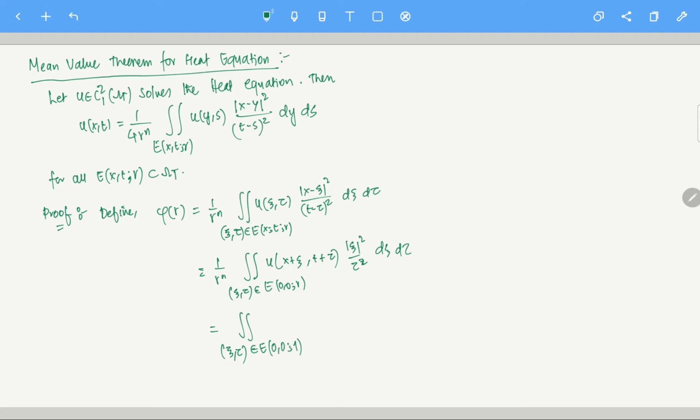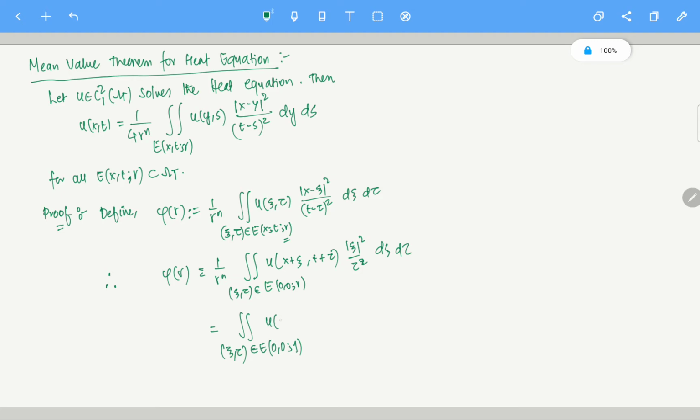Now I will explain why we suddenly see this. Basically, if you remember, in the case of Laplacian also, we started out with phi of r, defined it, and after that we looked at phi prime of r and showed that phi prime is 0, for the Laplace equation. Here also we are going through something similar. To do that, first of all we have to make the integral independent of r. In Laplace also we did the exact same thing, and here also we are going to do the same. So the r is 1 here.